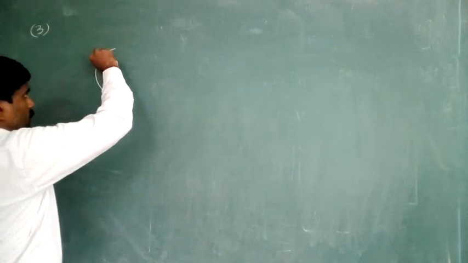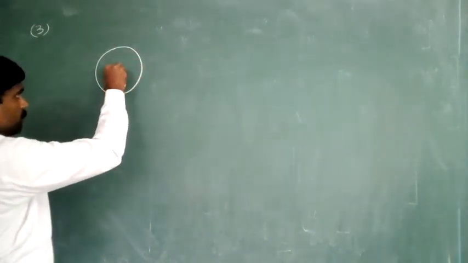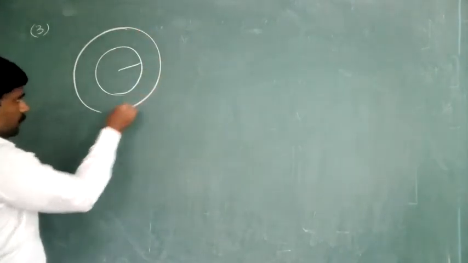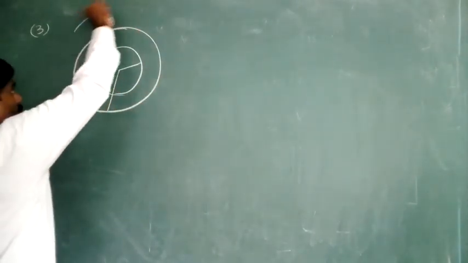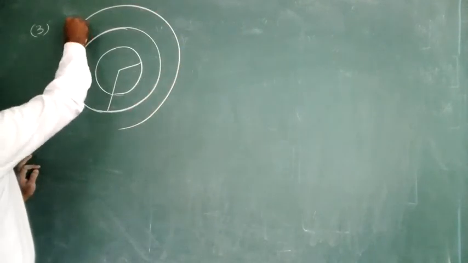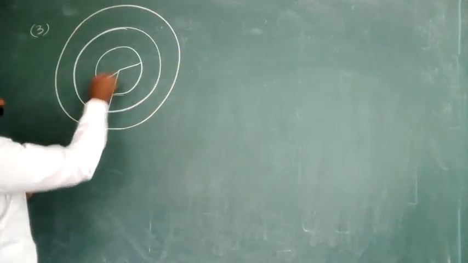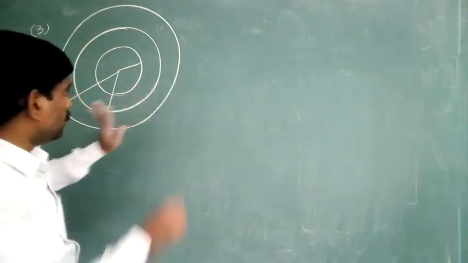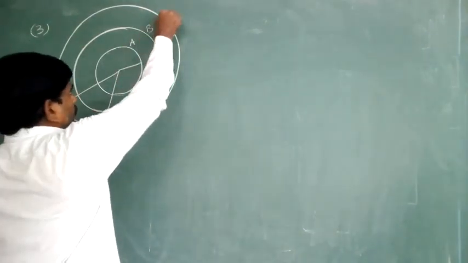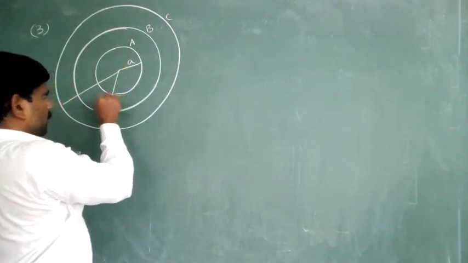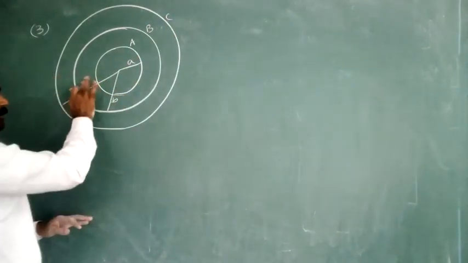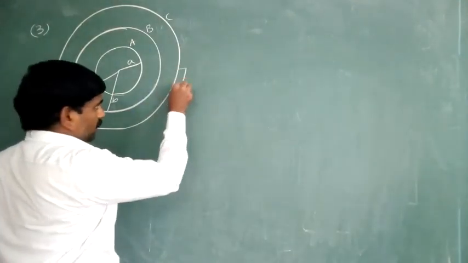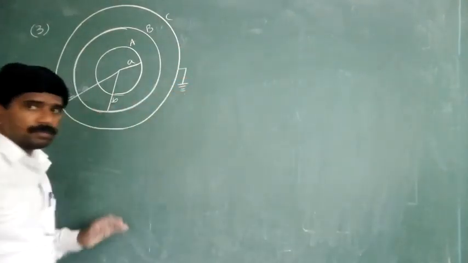This is the first shell having the radius A, second shell having the radius B, third shell having the radius C. Here we are taking the first shell with radius A, for the second one B, for the third one C. Right now, the third shell is connected to the ground.